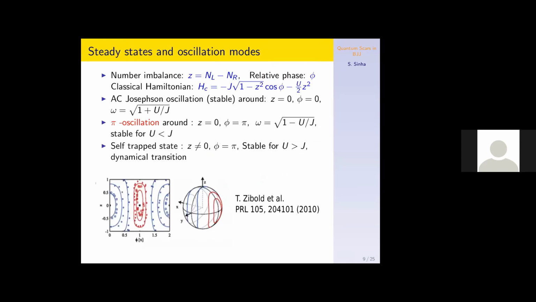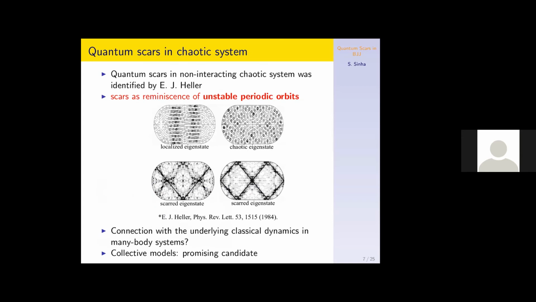So this is the original work of Eric Heller, where the quantum scar has been proposed. Studying a chaotic system, the wave function of the chaotic system reveals some reminiscence of the unstable trajectories. If you consider a non-interacting system, because of the geometry, the system shows chaos. Classically, the different trajectories become chaotic because of this bouncing, and completely filled up. The reminiscence of these unstable trajectories is called the quantum scar.